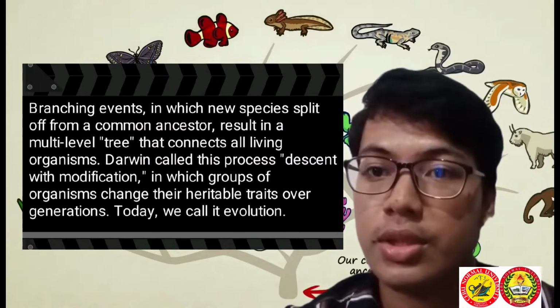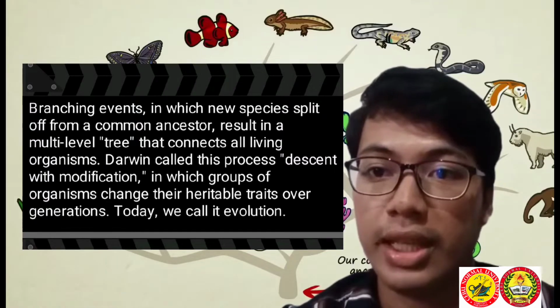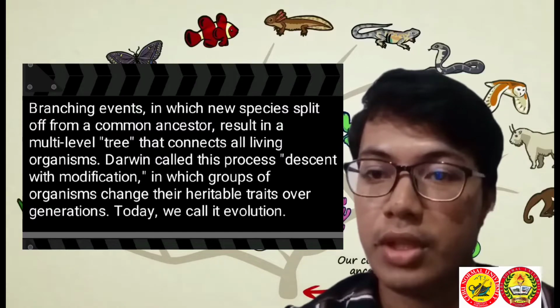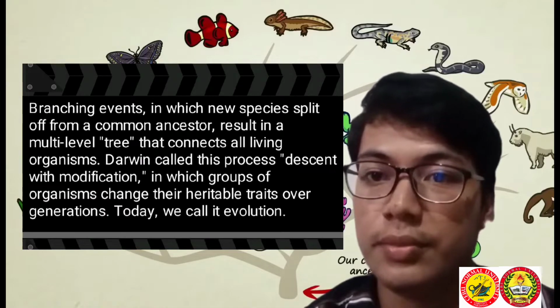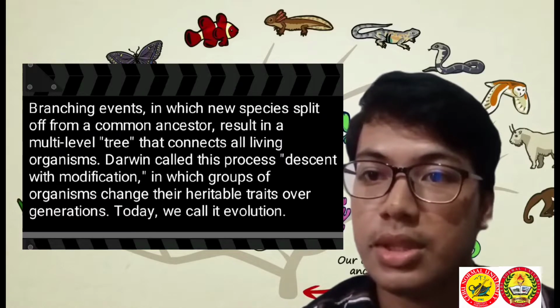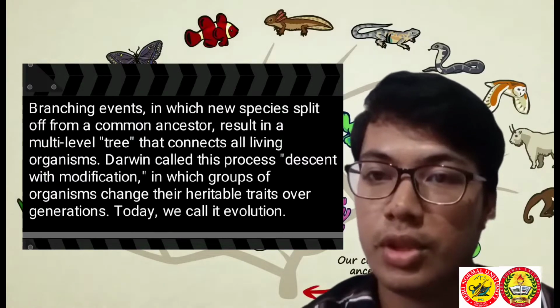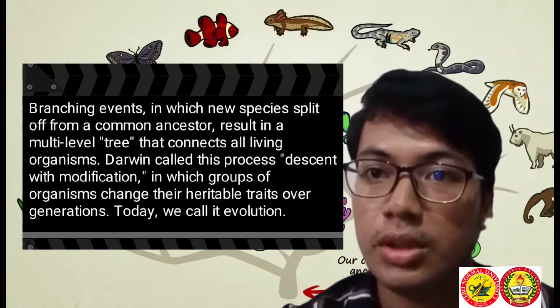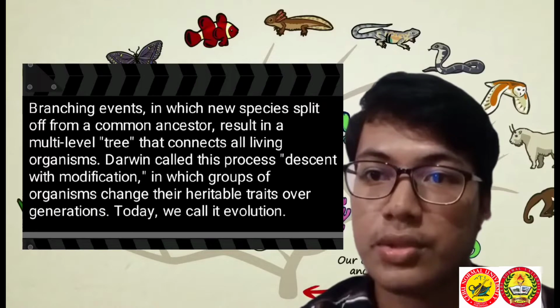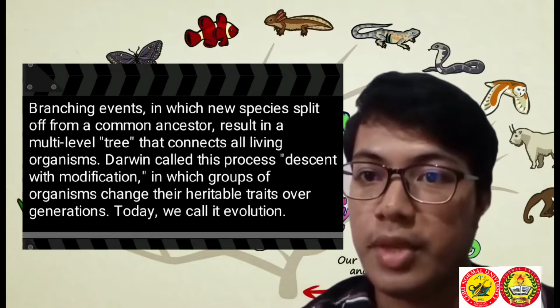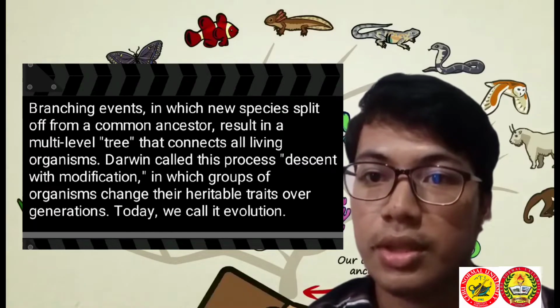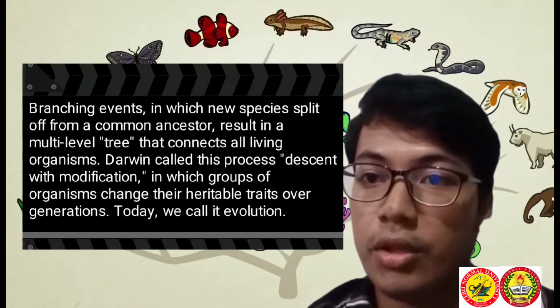Branching events in which new species split off from a common ancestor result in a multi-level tree that connects all living organisms. Darwin called this process descent with modification, in which groups of organisms change their heritable traits over generations. Today, we call it evolution. Darwin's sketch illustrates his point by demonstrating how one species can split into two over time, and how this process can occur several times in a group of related species, or family tree.